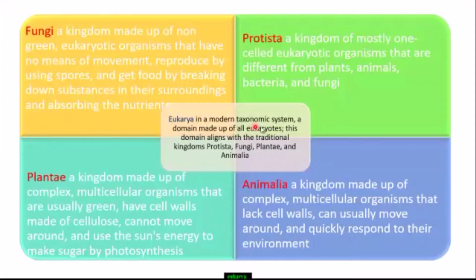Eukarya is a modern taxonomic system, a domain made up of all eukaryotes. These domains align with the traditional kingdoms Protista, Fungi, Plantae, and Animalia.